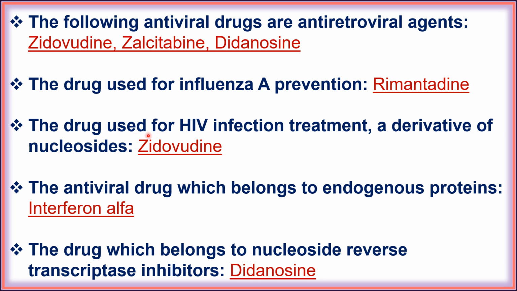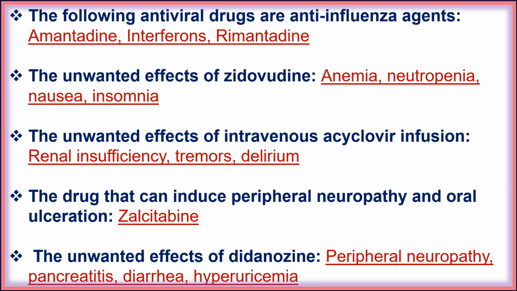Next, the drug used for HIV infection treatment, a derivative of nucleoside, is zidovudine. Next, the antiviral drug which is an endogenous protein is interferon alpha. Next, the drug which is a nucleoside reverse transcriptase inhibitor is didanosine. Next, the following antiviral drugs are anti-influenza agents: amantadine, interferon and rimantadine.